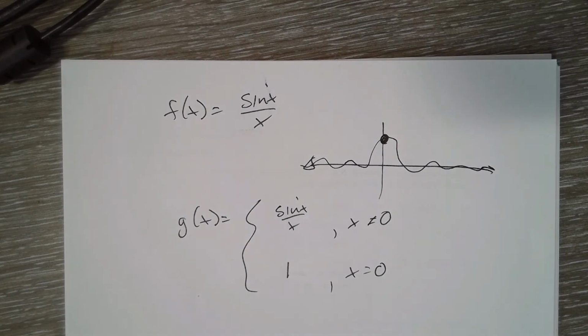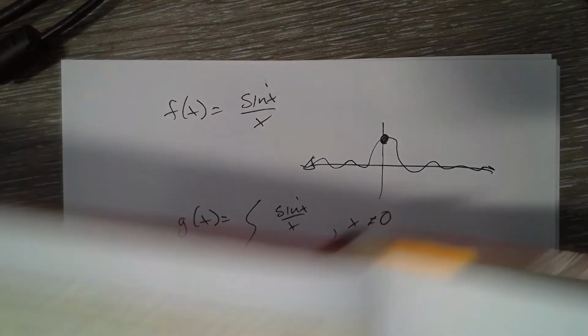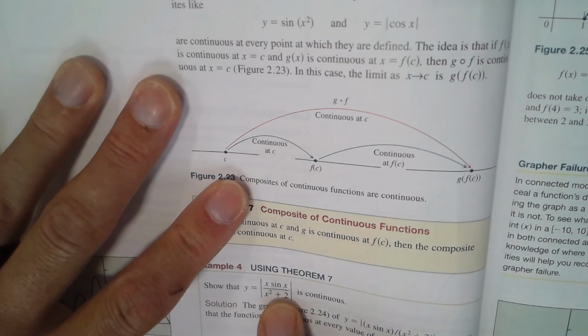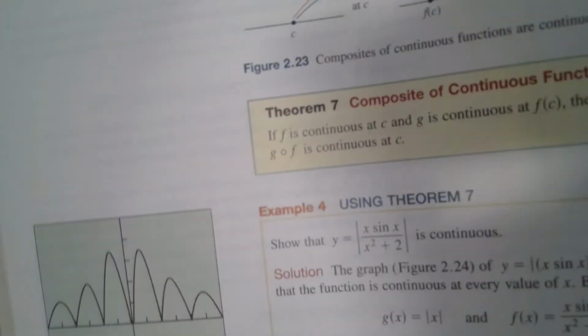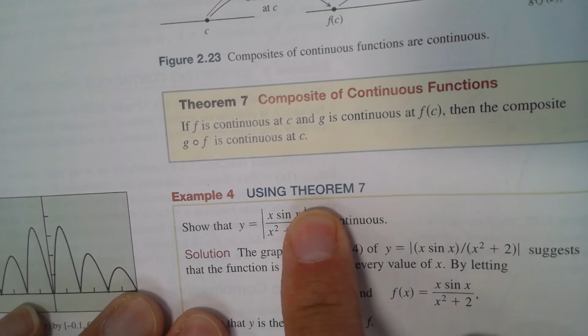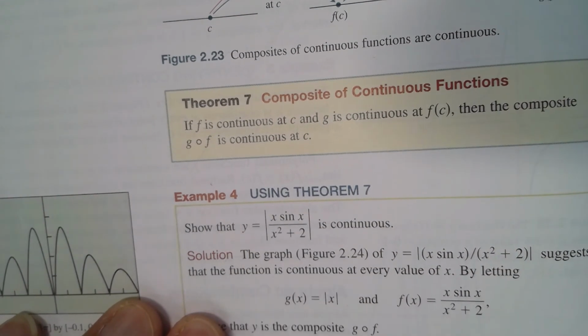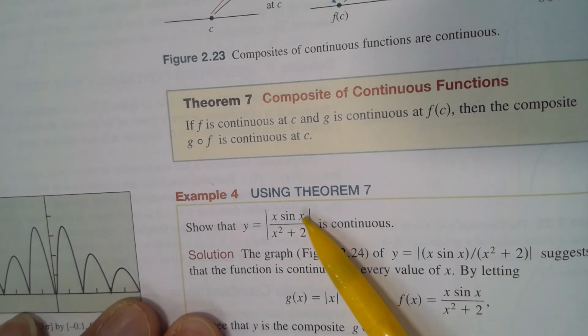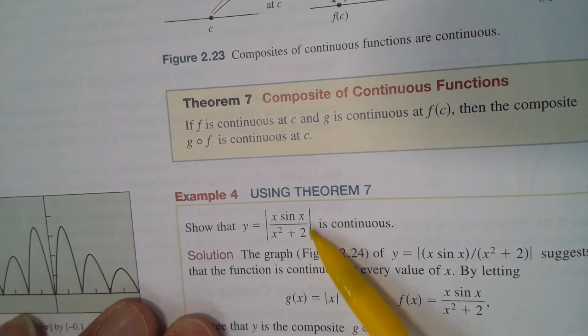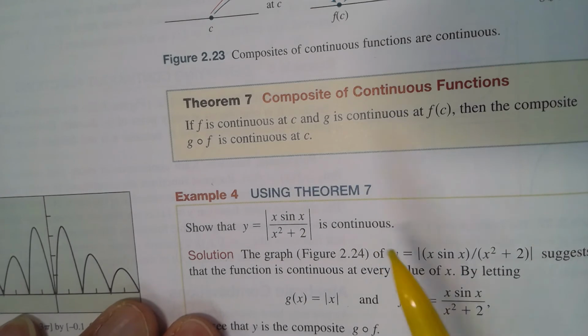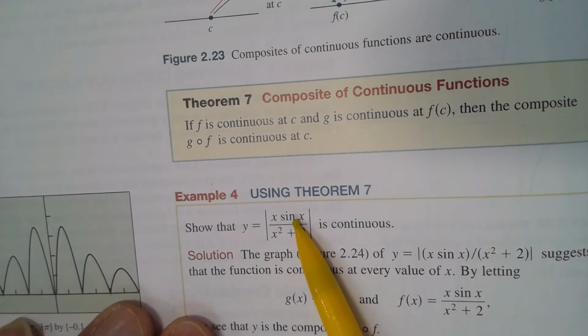The other thing with continuity: if we've got a function like this, the composition of functions, so just the function y equals x is a continuous function, it's just a line. Sine x is just a curve and it's continuous. If you multiply two continuous functions, you still have a continuous function.